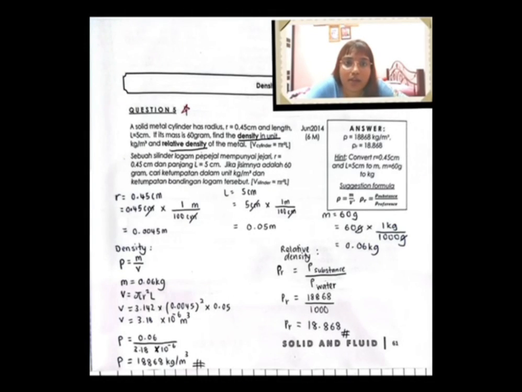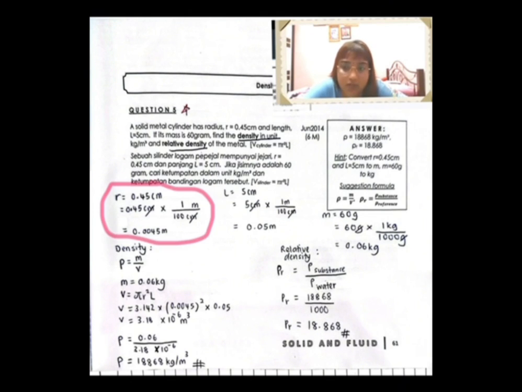Today I'll explain how to calculate density and relative density in this question. We are given radius r, which is 0.45 centimeter, length 5 centimeter, and mass 60 gram. First of all, we need to convert all these three units into their SI unit.